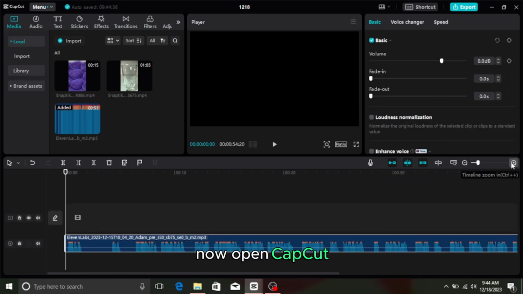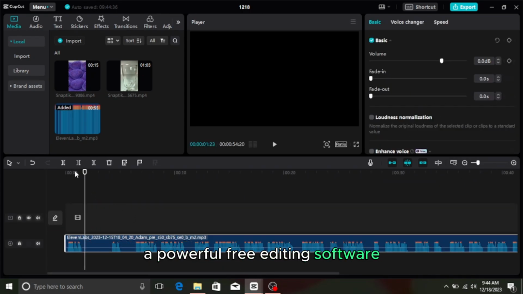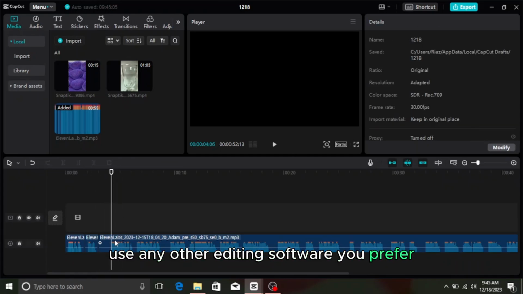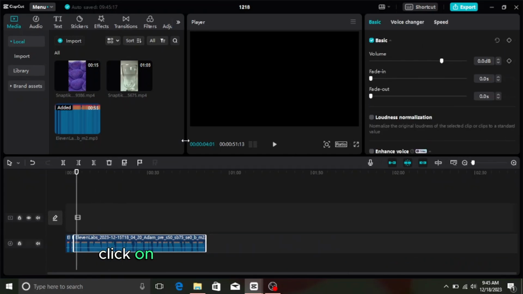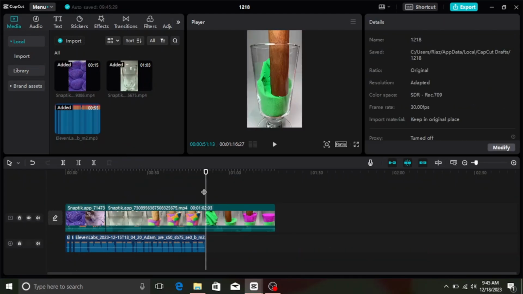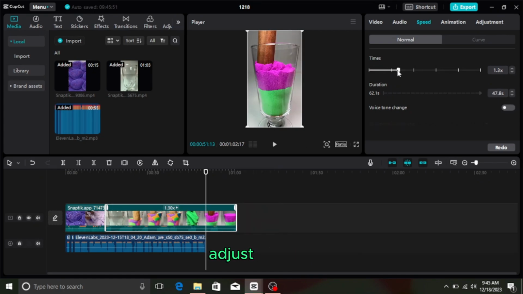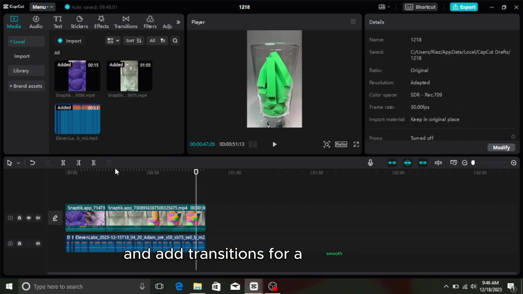Now, open CapCut, a powerful free editing software. If it doesn't work on your device, use any other editing software you prefer. After opening CapCut, click on Start Editing and import both videos and the voice that you created from 11 Labs. Align them in the timeline, adjust the size, and add transitions for a smooth flow.